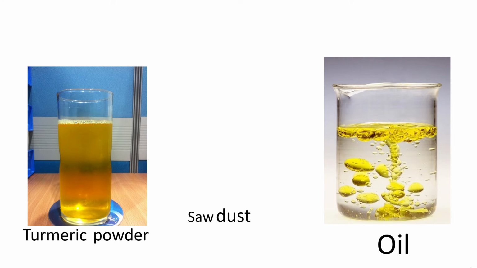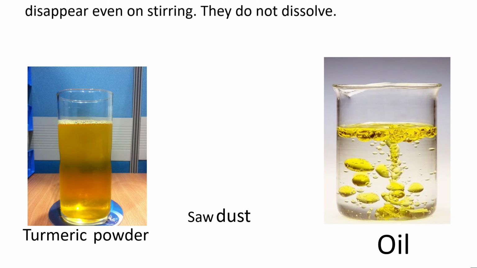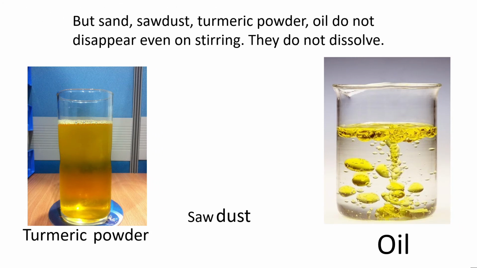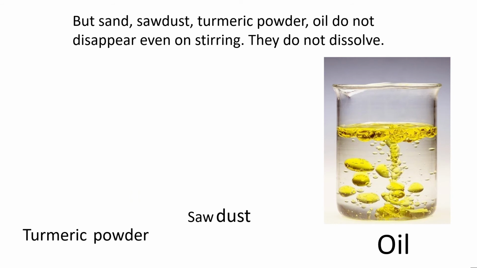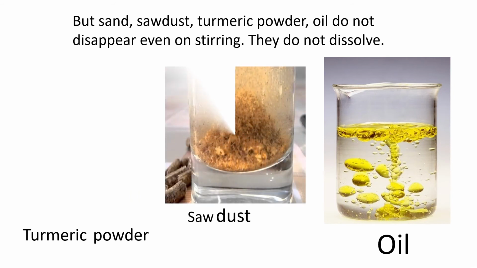Now let's see some substances which do not dissolve in water. For example, turmeric powder. Now look at turmeric powder, haldi we call it. It does not disappear even when you stir. Look at the colors. Yes, the yellow color is turmeric powder. It doesn't dissolve. Even sawdust. What is sawdust? Wooden particles.